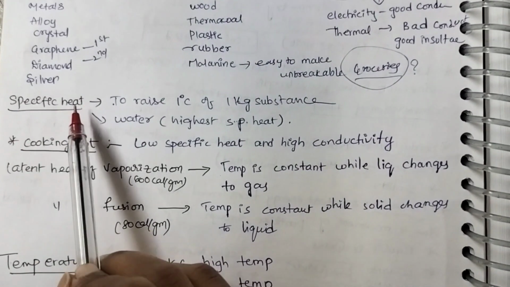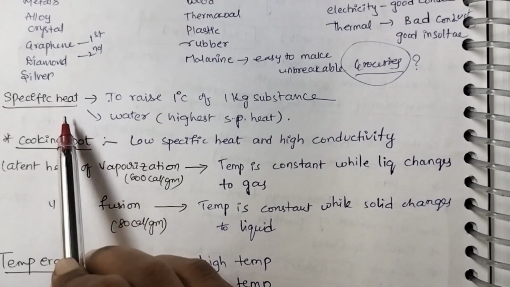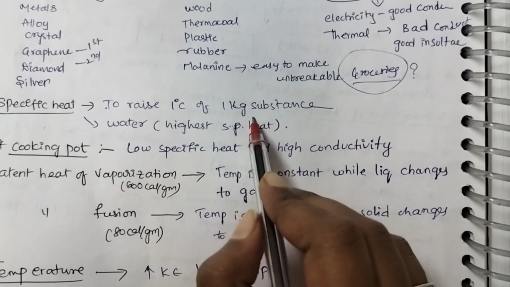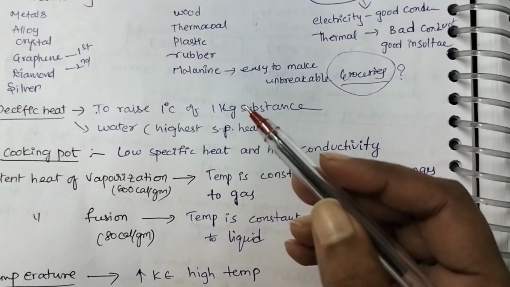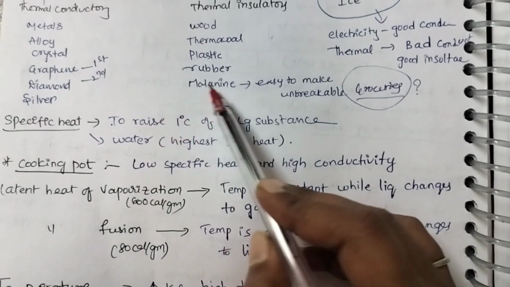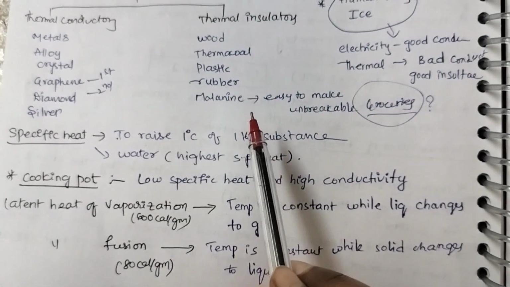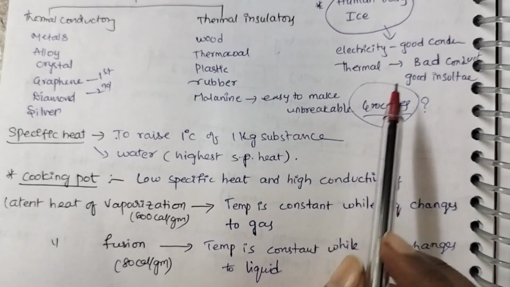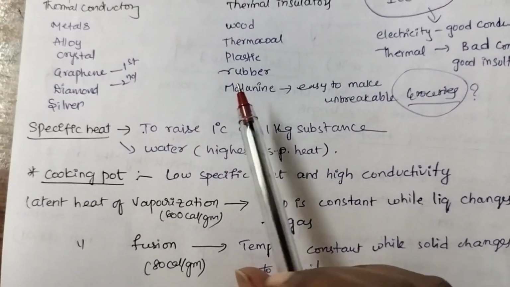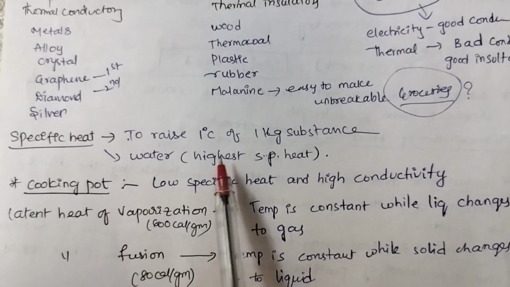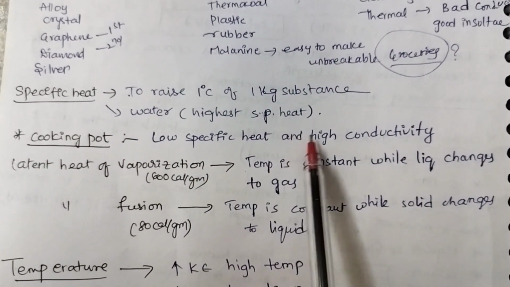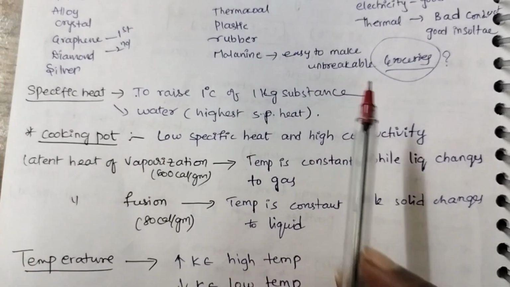Specific heat can be defined as the amount of heat required to raise the temperature of unit mass of a substance, which means 1 kg or 1 gram, by 1 degree centigrade. Water has the highest specific heat. A cooking pot has low specific heat but high conductivity.